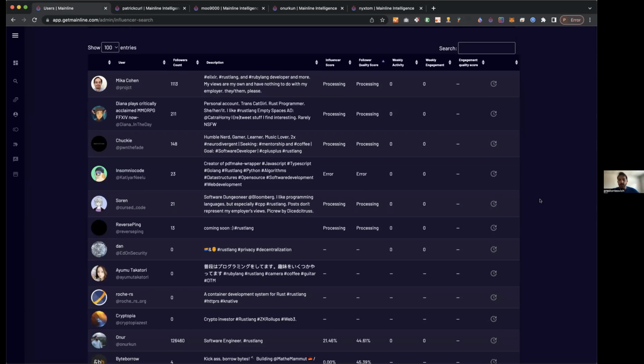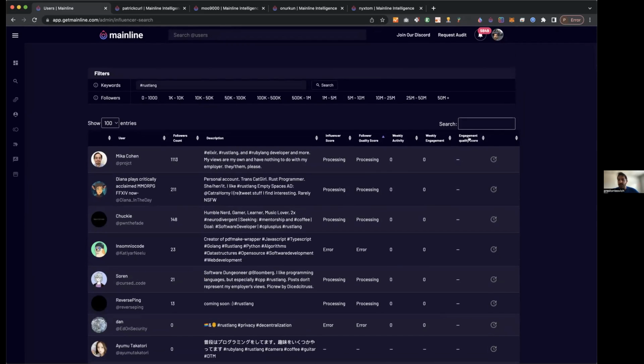So one last idea here, we're not showing it here yet. They're all dashes here, but the engagement quality score is the final high level score that we'll be delivering. Similar to the influence score, it's looking at, okay, this account got 10,000 retweets and this other account got 10,000 retweets over the past week. How do you know which engagement looks better? We use the same proprietary scoring system that we have in the influence score to give you an idea of the overall engagement quality.